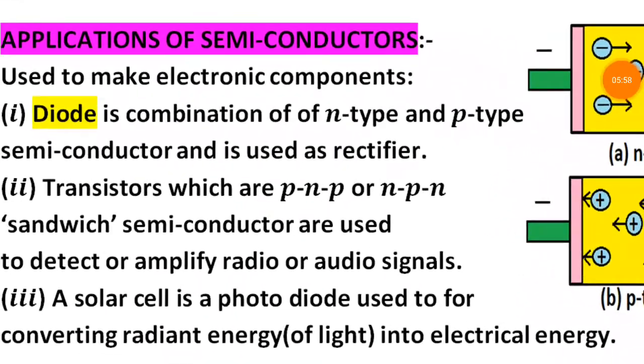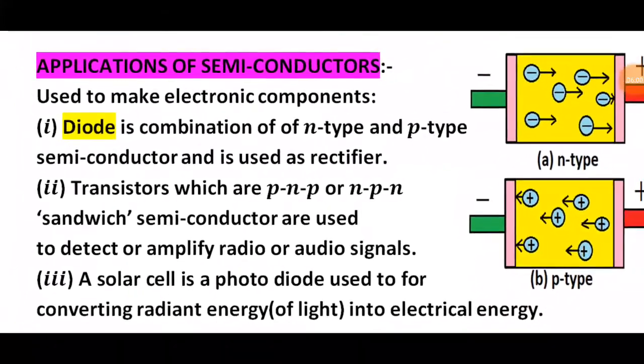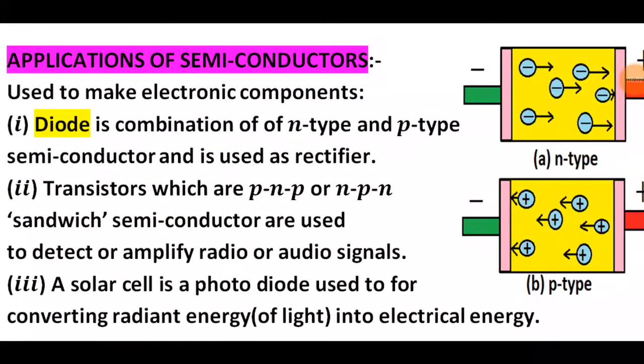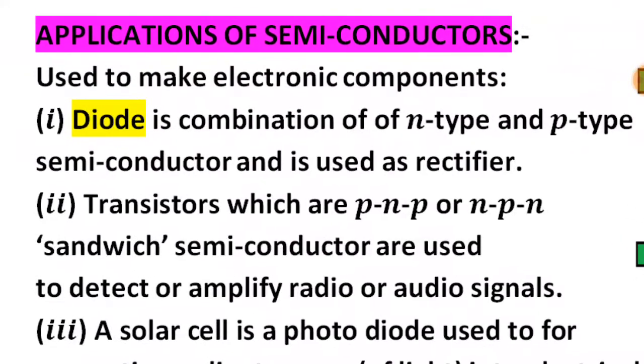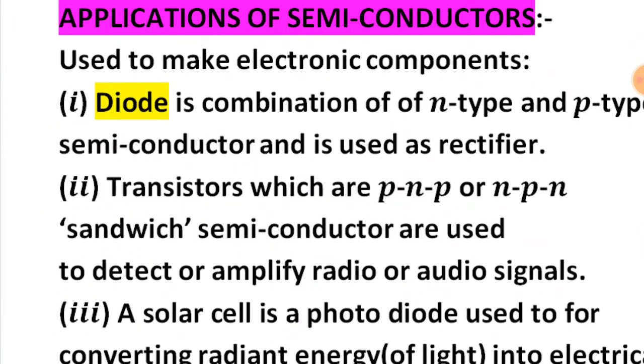The applications of semiconductors are first used to make electronic components. First one, a diode, is a combination of n-type and p-type semiconductor and is used as a rectifier.